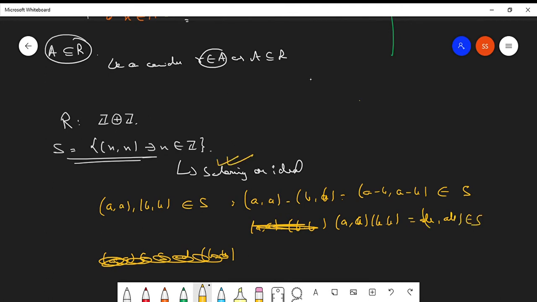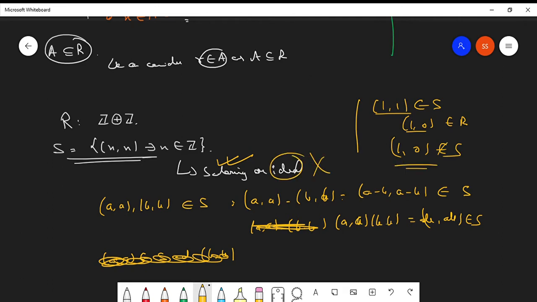Will it be an ideal? Let us take a particular example to see. If you take 2 from S and 1/0 from R, their product does not belong to S. So this won't be an ideal, but will be a subring. A non-ideal subring. Clear? There are various examples for some particular subset to be a subring as well as an ideal, or only a subring.